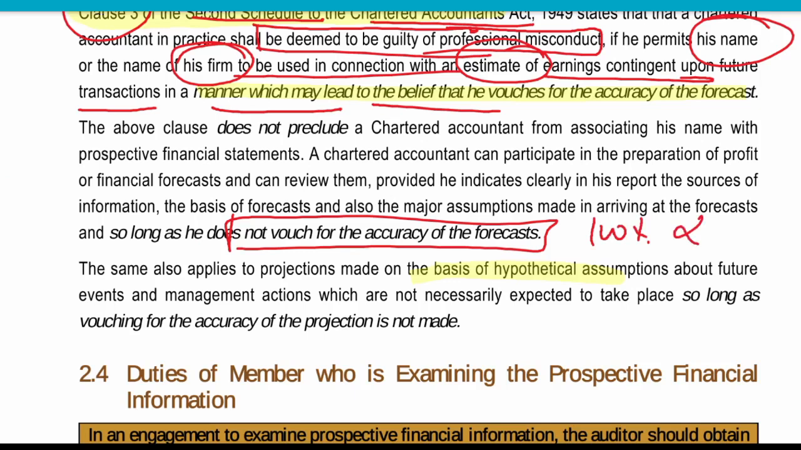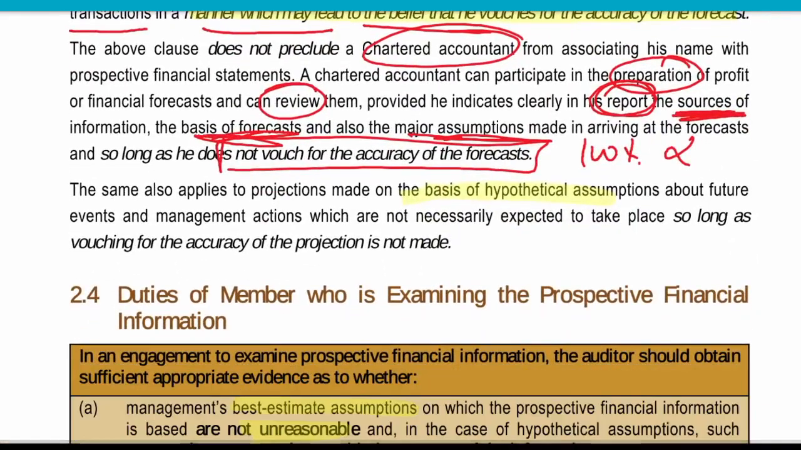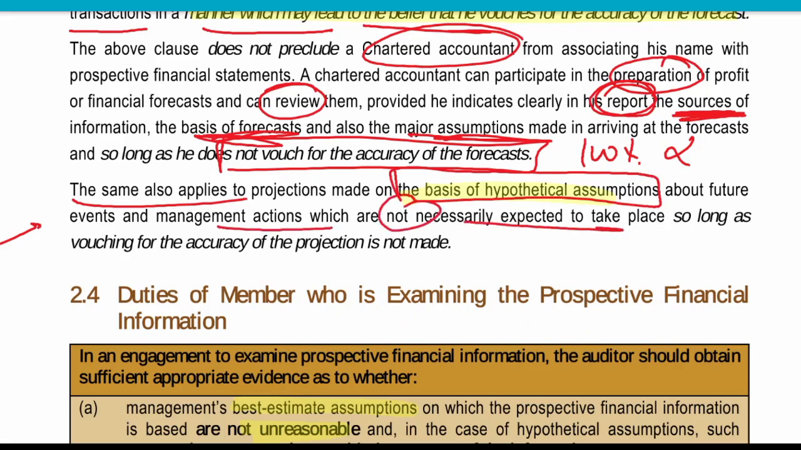So all these things he cannot do, but a chartered accountant can be involved in preparation. He can be involved in review of the same, and he can also provide a report on the same. But in the report he should clearly mention what all the sources are, what the basis of the forecast is, and what major assumptions he has taken while preparing, reviewing or reporting on this prospective financial information. The same applies to projections based on hypothetical assumptions, about any future event which is not necessarily expected to take place.